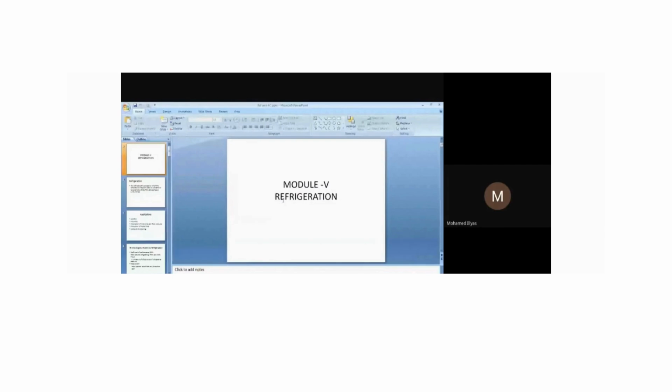Correct. If the moisture content is very high, it is uncomfortable, but if the moisture content is very low, that is also uncomfortable. So we always prefer moderate humidity. Even an air conditioner will maintain a moderate humidity of 40 to 55-60% only. So let us understand the reason also.